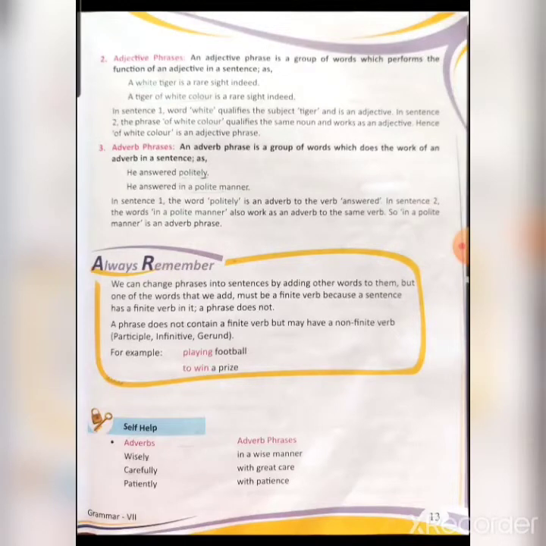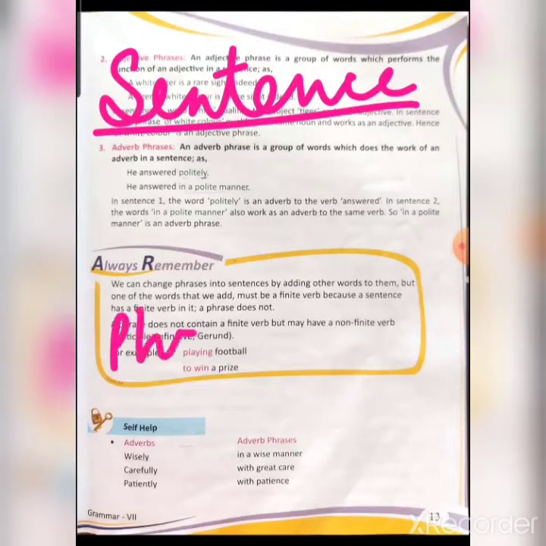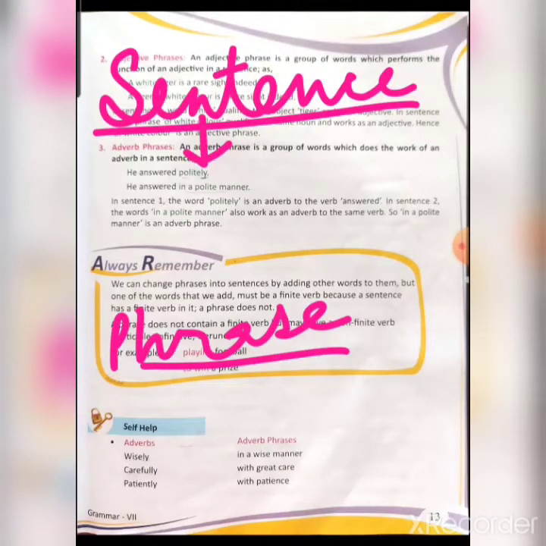Now first of all, let us understand the difference between a sentence and a phrase. Beta, sentences make complete sense.